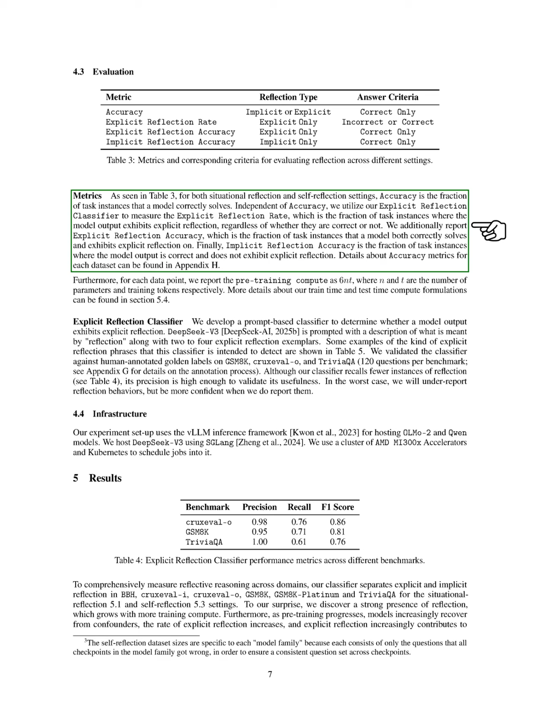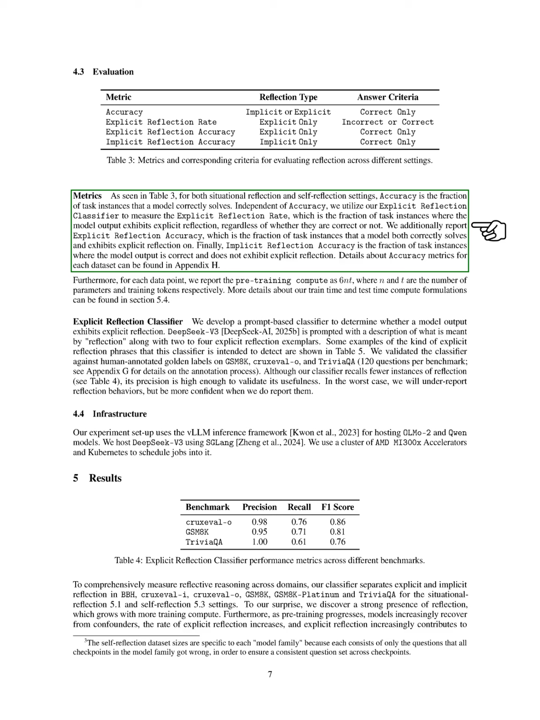Regarding metrics, we measure accuracy as the proportion of tasks the model solves correctly. We also use our explicit reflection classifier to assess the explicit reflection rate, which indicates how often the model shows explicit reflection, regardless of correctness. We report explicit reflection accuracy, which combines correct answers with explicit reflection, and implicit reflection accuracy, which counts correct answers without explicit reflection. We provide details on accuracy metrics in the appendix and report pre-training compute as the product of the number of parameters and training tokens.